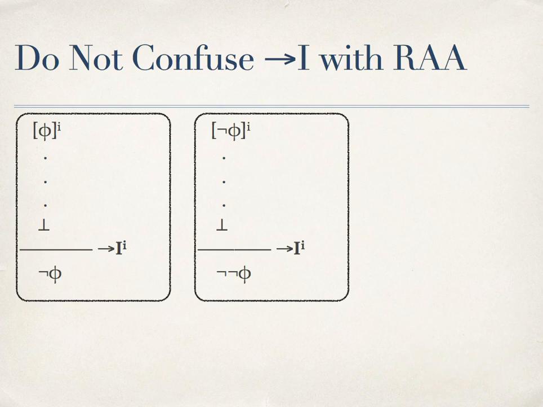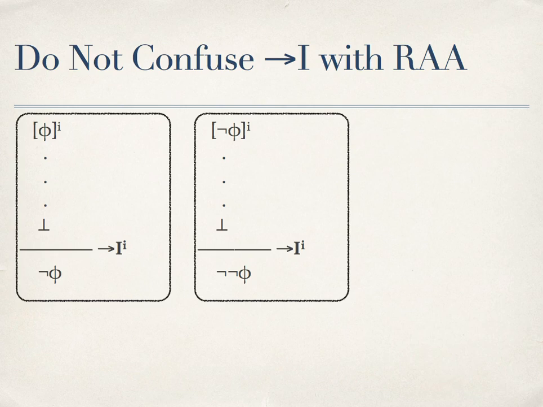This is because our notational convention, according to which phi implies the contradiction, is the same as the negation of phi. The application of the rule for implication introduction that you see in the middle is slightly different.